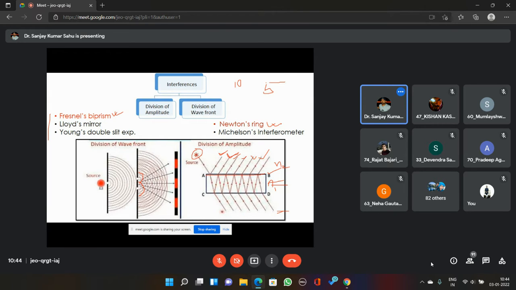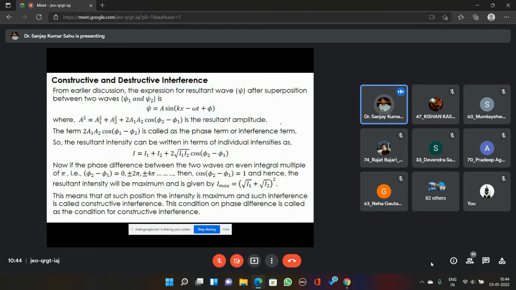Now let's come to the conditions of constructive and destructive interference. These are the places where we get constructive interference or bright fringe, and the places where we get destructive interference or dark fringe. There are certain conditions and mathematical rules which decide whether we will get constructive or destructive interference at a particular place.